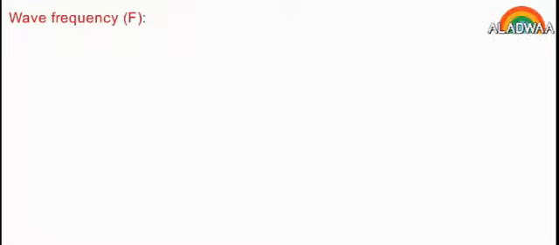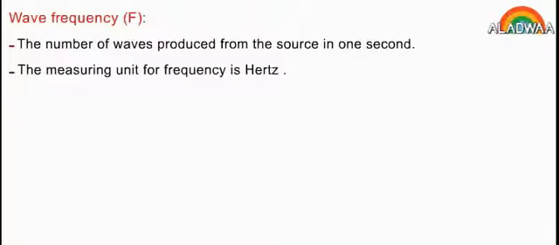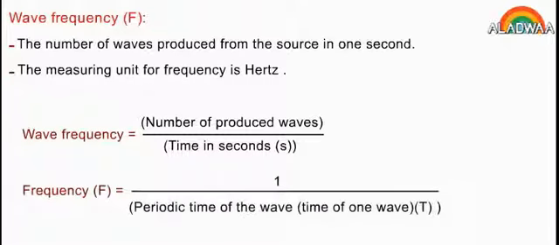Wave frequency. The number of waves produced from the source in 1 second. The measuring unit for frequency is hertz. Wave frequency equals number of produced waves over time in seconds. Frequency equals 1 over the periodic time of the wave, which is the time of one wave.